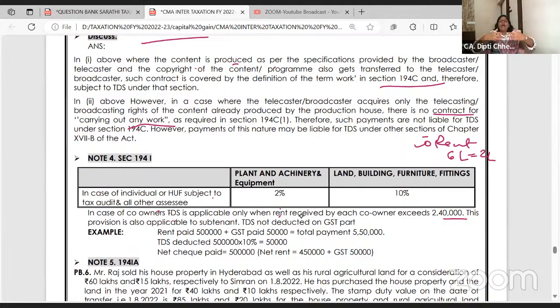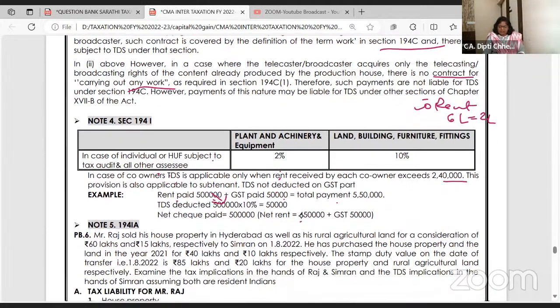TDS is on the income. How much rent I'm paying to you, on that TDS is to be deducted. Along with rent, sometimes on rental income, GST is also applicable. If I'm paying you rent and GST, will TDS be deducted on GST also? Answer is no. If the rent paid is 5 lakh, GST paid is 50,000, total I'm paying you 5.5 lakh, TDS will be deducted only on rent. On GST, TDS is not deducted. Okay? So that's all for 194I.